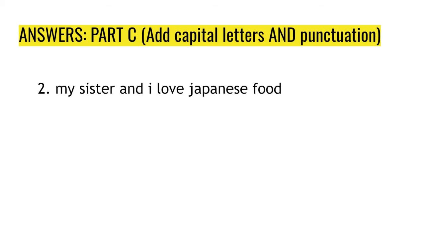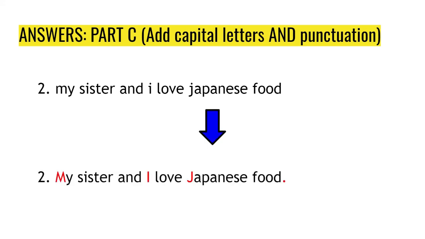Next, number 2. My sister and I love Japanese food. So here, M is a capital M. I, because it's a pronoun, meaning me. And then Japanese, of course, it's a nationality. So that is a capital J. And then at the end of food, we have a period. Although if the person is really excited about Japanese food, I suppose you could also have an exclamation point as well.